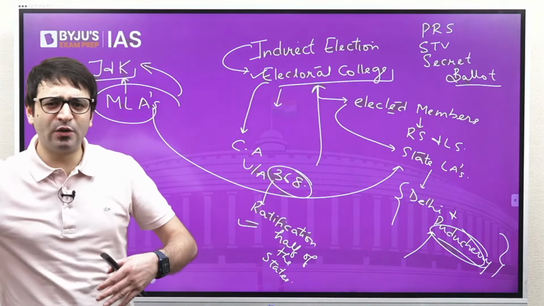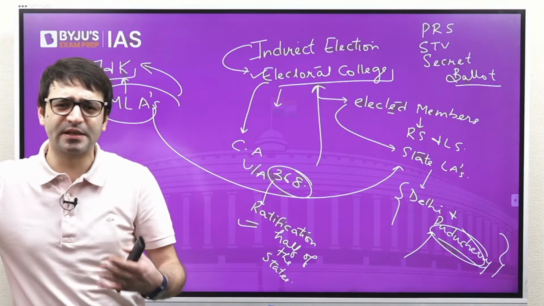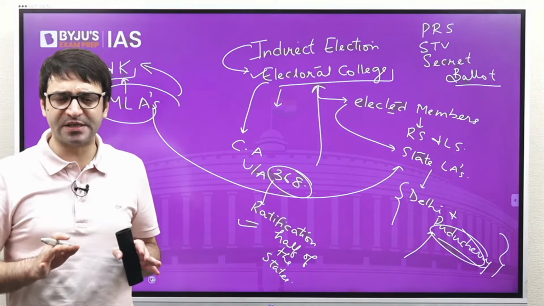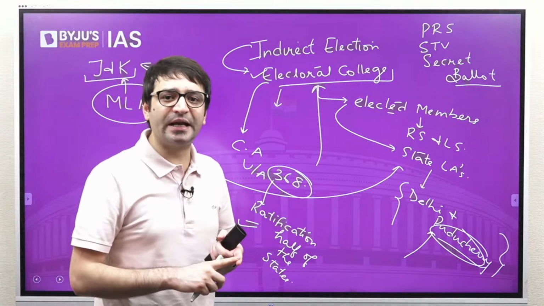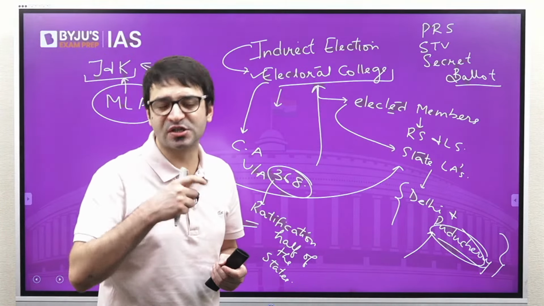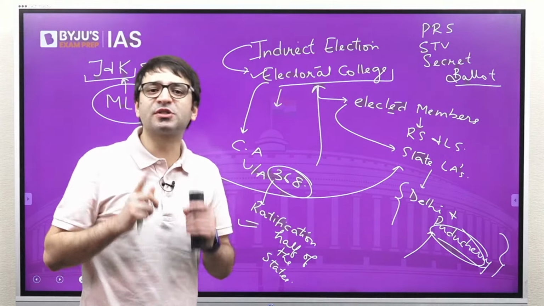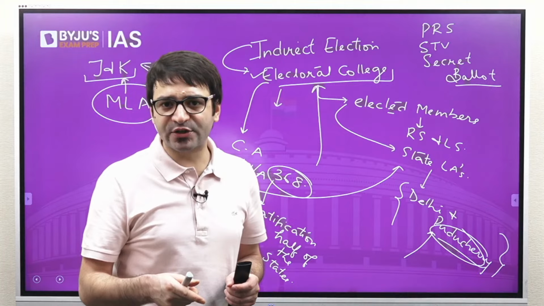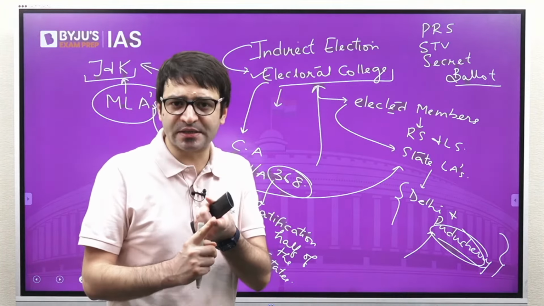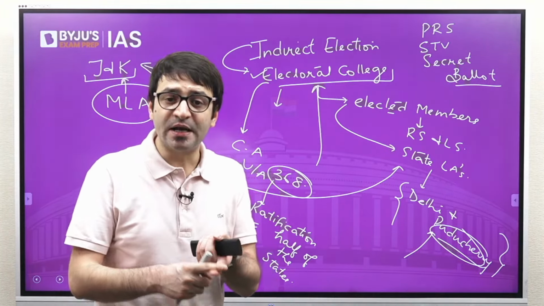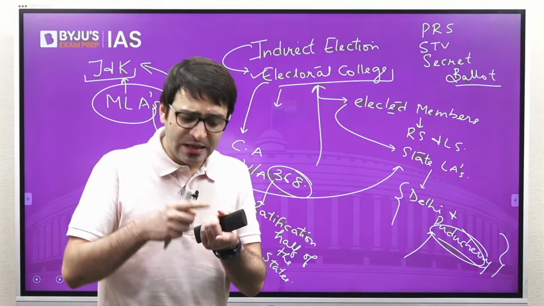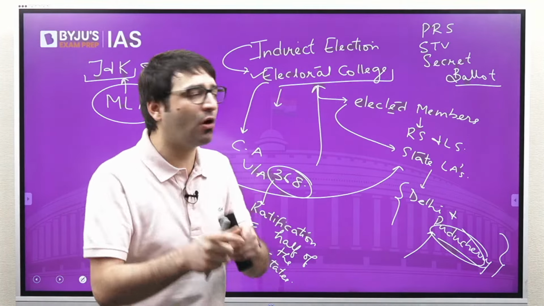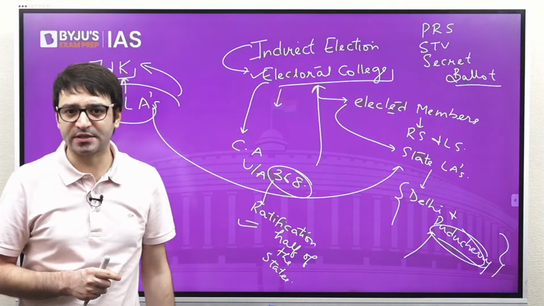We don't have to explain what is this proportional representation system because that is going to take a lot of time, but you just need to keep in mind for the prelims exam that President is not elected through first past the post system, because first past the post system we use for Lok Sabha election, for Legislative Assembly election, but so far as the President is concerned, Vice President is concerned, Rajya Sabha MPs are concerned, Legislative Council MLCs are concerned, we use what is called proportional representation system.